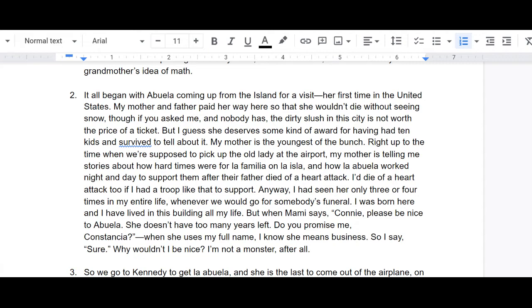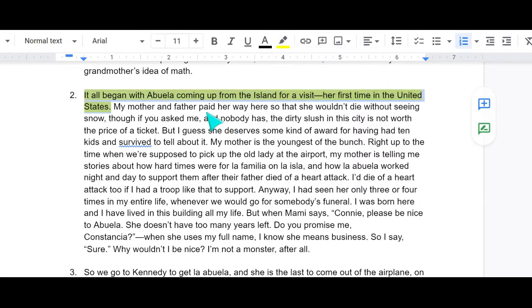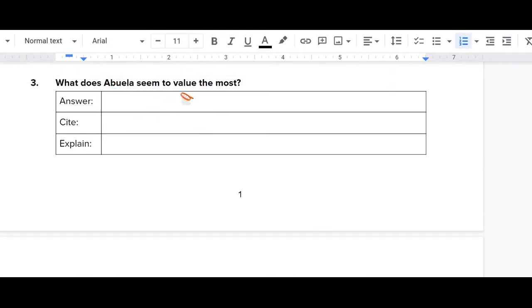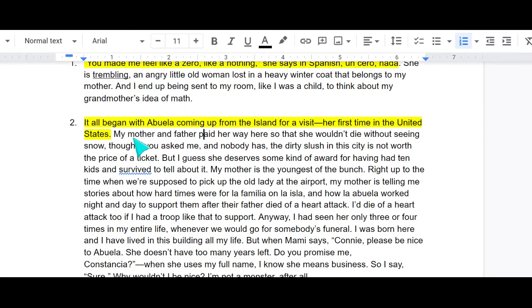Okay, we could highlight that in yellow. If she's coming up to visit her family, she must value family, right? And the question that we're looking at is, what does Abuela seem to value the most? So she must value family.